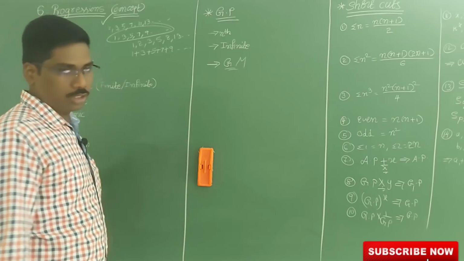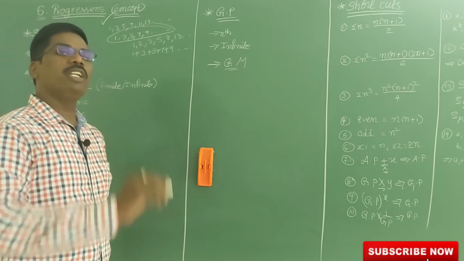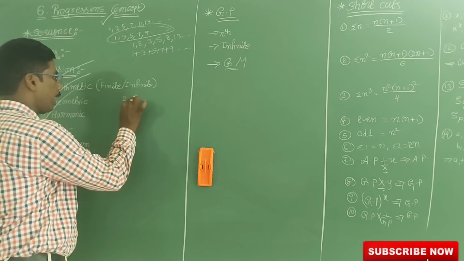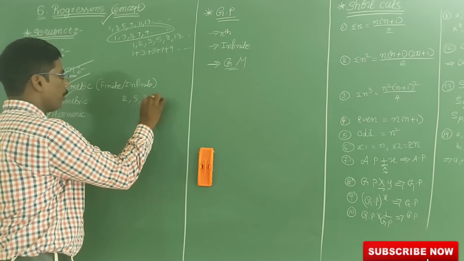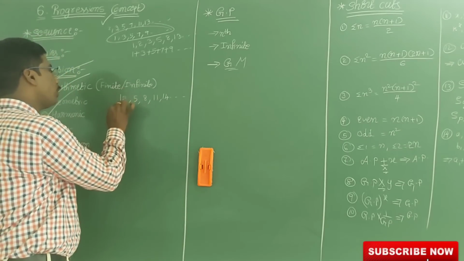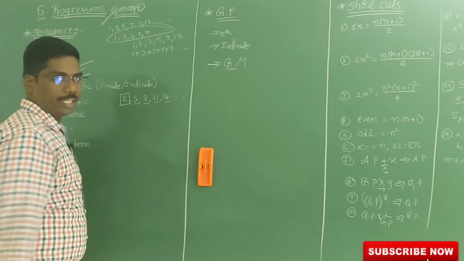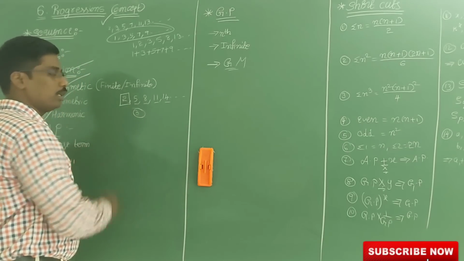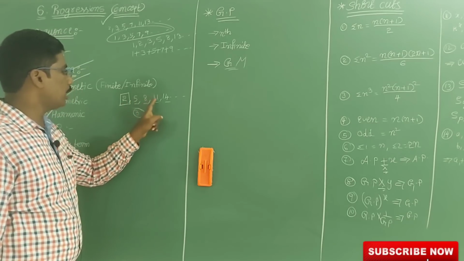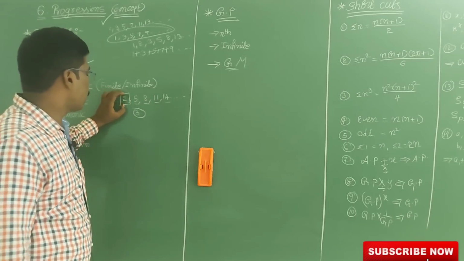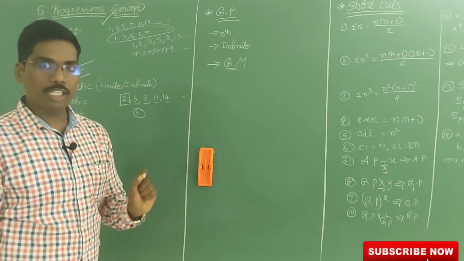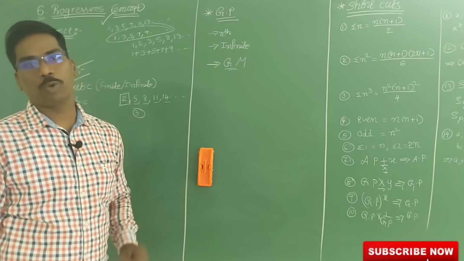Now, the first one is arithmetic progression. What is meant by arithmetic progression? For example, let us take 2, 5, 8, 11, 14 and so on. In this sequence, except the first term, the remaining numbers are obtained by adding 3 to the previous number. See here, 2 plus 3 is 5, 5 plus 3 is 8, 8 plus 3 is 11, 11 plus 3 is 14. Except the first term, the remaining terms are obtained by adding a fixed number to the preceding number. Then the progression is called an arithmetic progression.